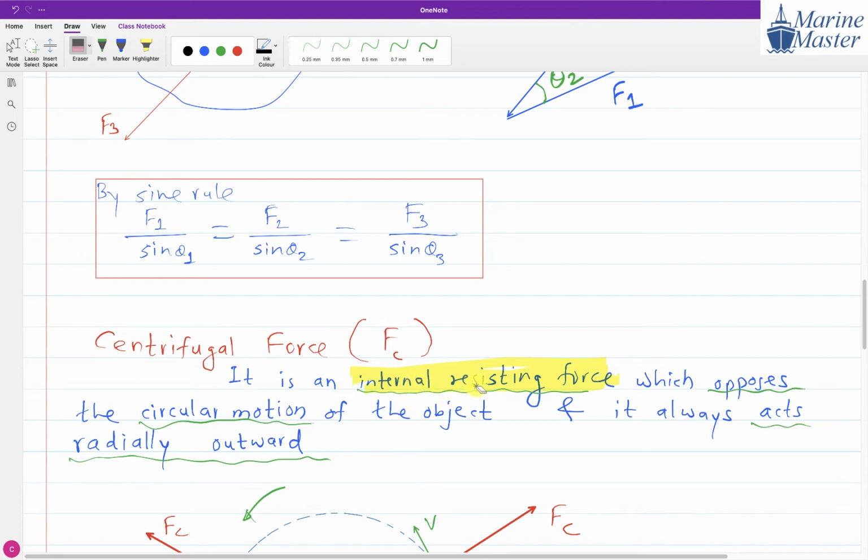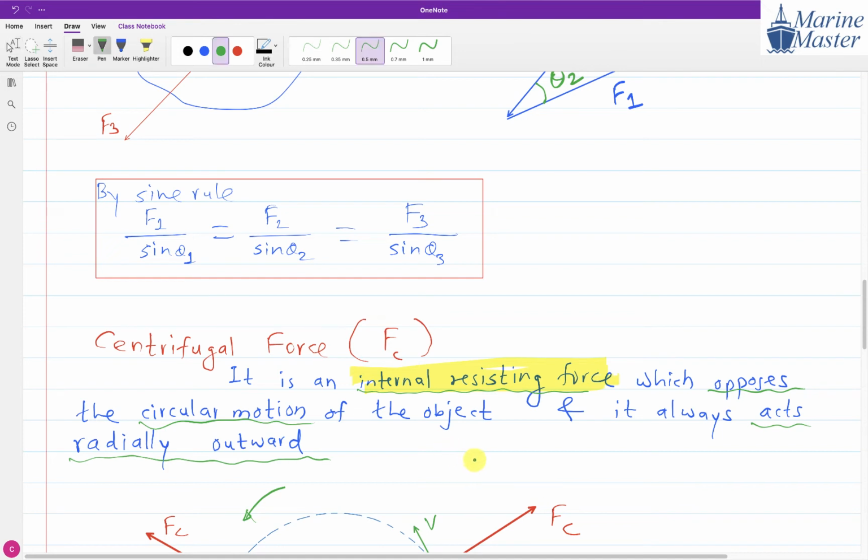Centrifugal force is an internal resisting force which opposes the circular motion of the object. Whenever there is a circular motion of the object, we will have one internal resisting force, and that is centrifugal force. It always acts radially outward.